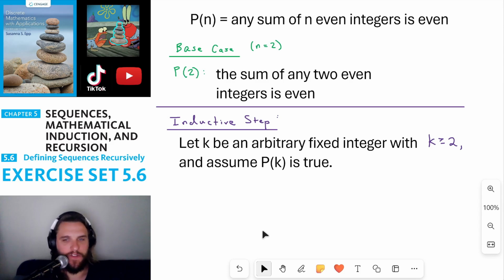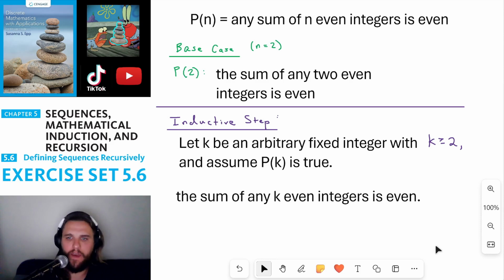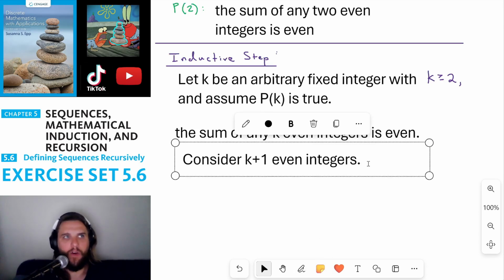Now we're going to start the inductive step the same way that we always do, by saying let k be an arbitrary fixed integer with k greater than or equal to 2, and assume P of k is true. So we're assuming that the sum of any k even integers is even. We want to show that the sum of any k plus 1 even integers is even. Okay, so consider k plus 1 even integers. We want to show that the sum of these even integers is even. That's the goal. That's P of k plus 1.